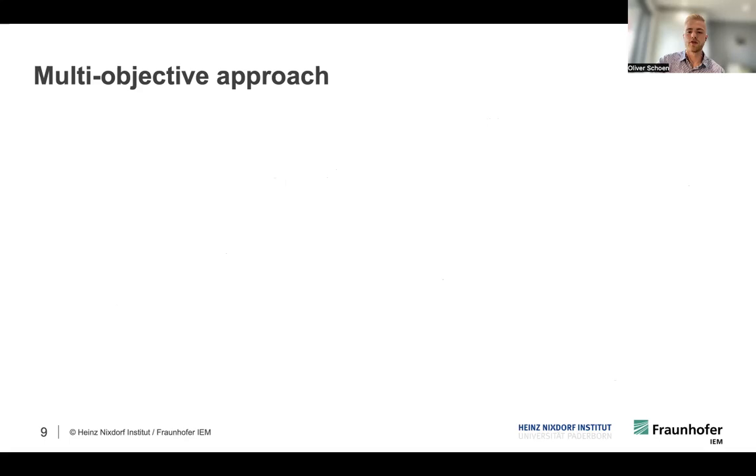The second part of our overall approach is a multi-objective strategy, because what we want to have is not only to train models that are accurate, but also respect certain laws of physics. You can come up with some wild ideas here, but what we do here is that whilst training, we not only optimize for the error on the training data, but also on some physics-based losses.